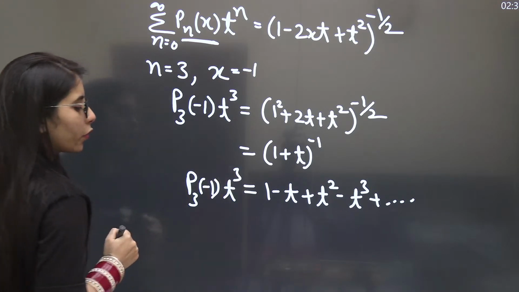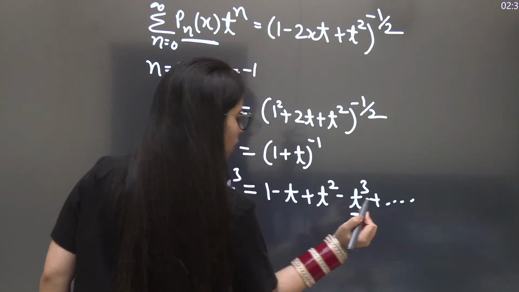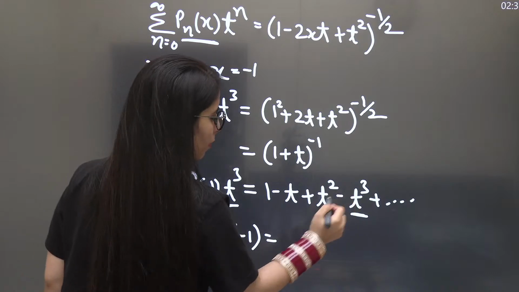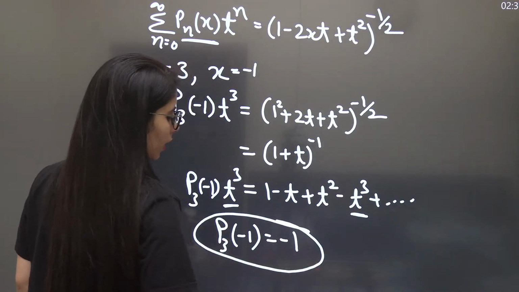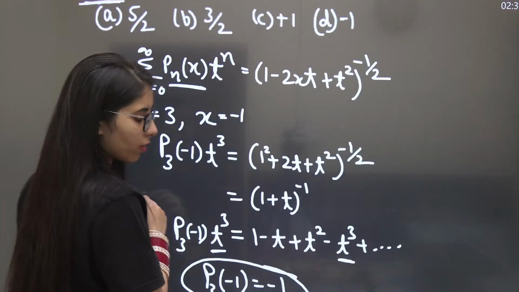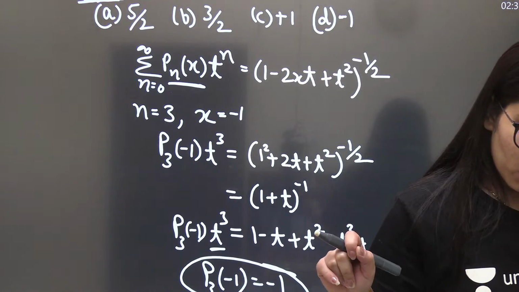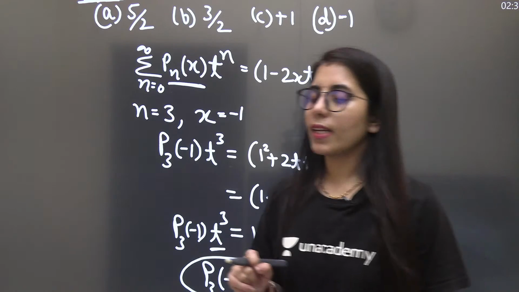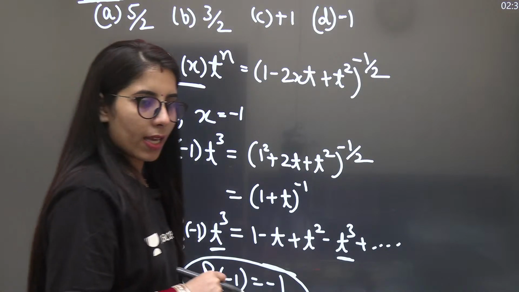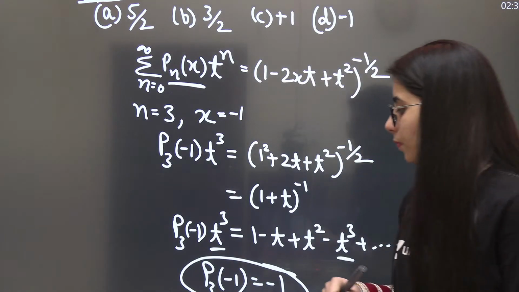So now you have to compare the coefficients of t^3, because t^3 is here and t^3 is here. So the coefficient of t^3 on this side is P_3(-1). On the other side, it will be minus 1. So the answer is option D, which is the correct option. You can see how easily we reach the answer. In case there is any doubt or difficulty, you can mention it. Please let me know, is this okay and clear? And everybody is going to get what is the right option and how you will be getting it. If yes, that's great. If no, just mention it. Is that clear? Done?